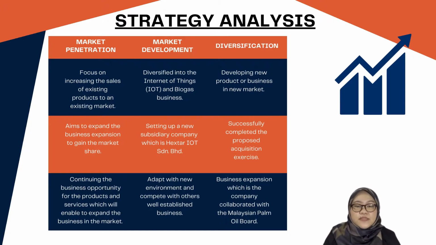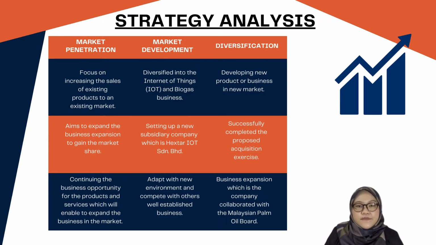The company had diversified into the Internet of Things, known as IoT, and the biogas business. Hextar Global Berhad has continued its expansion plan by setting up a new subsidiary company named Hextar IoT Sundaram Berhad, involved in the business of marketing, distribution, and supply consultancy, and also management services of smart agriculture products using 5G technology in the plantation industry. Therefore, they need to adapt to the new environment and compete with other well-established businesses.